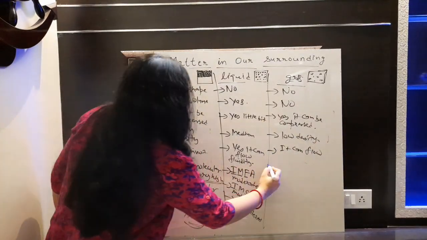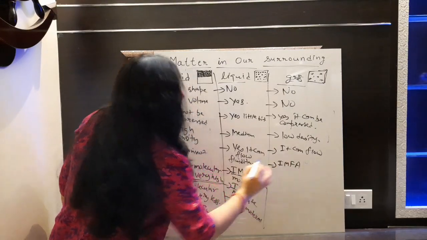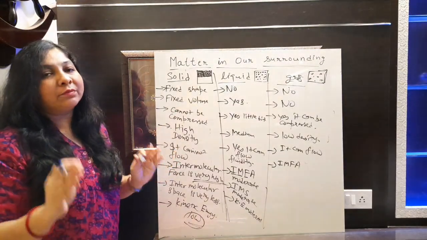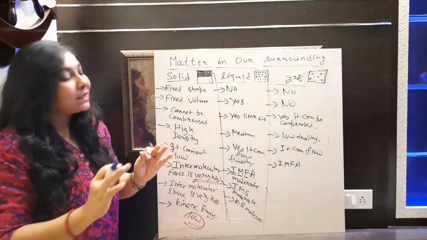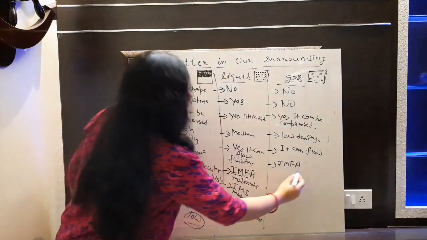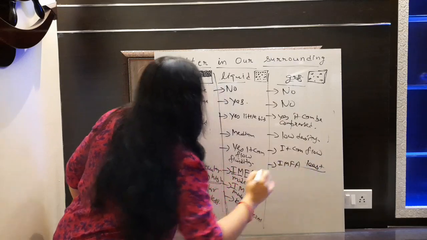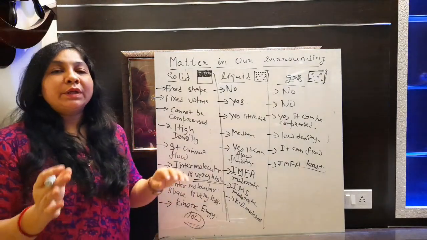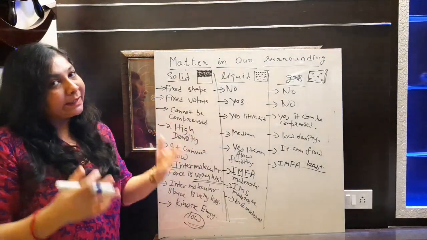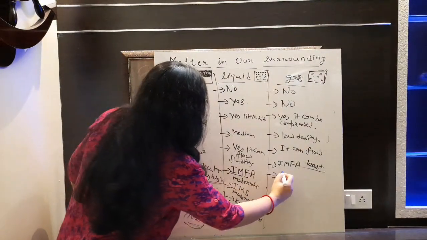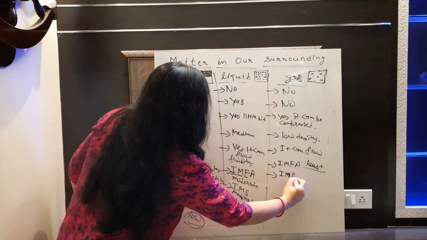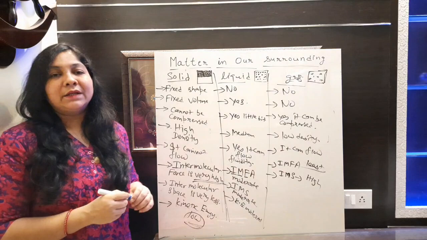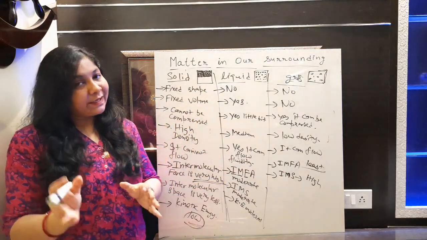Now we will talk about intermolecular force of attraction. What about intermolecular force of attraction? Here the particles are very apart from each other, and because of that the bonding between them is very less. So we can say the intermolecular force of attraction is least here, least among all these three if you are comparing. So the intermolecular force of attraction between the particles of gases is what? Least. Now intermolecular space, this is very high. There are lots of space in between the particles, so intermolecular space is very high here.